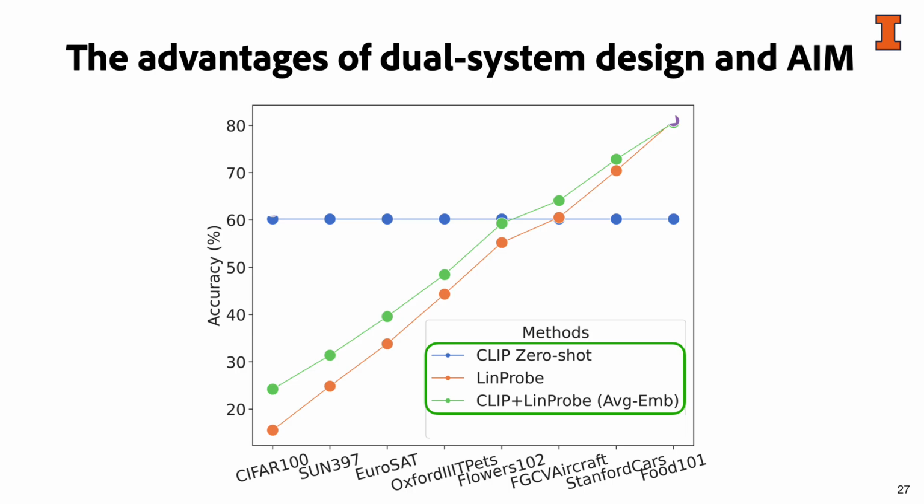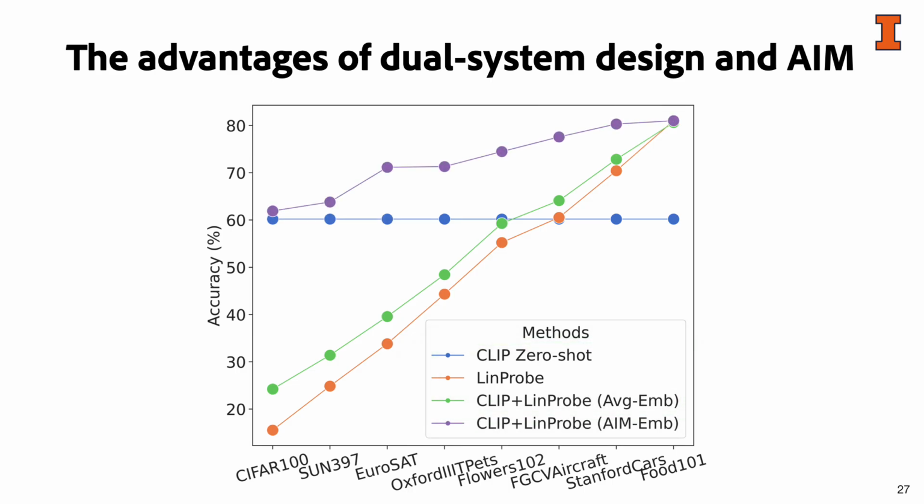CLIP keeps constant accuracy throughout, whereas NIM-probe can improve when seeing more data and eventually surpasses CLIP in the final three stages. However, CLIP plus NIM-probe with the average weighting is generally better than NIM-probe, showing the advantage of dual systems. If we change the weighting to our method, we can notice a dramatic improvement, and this method is the best across every stage.